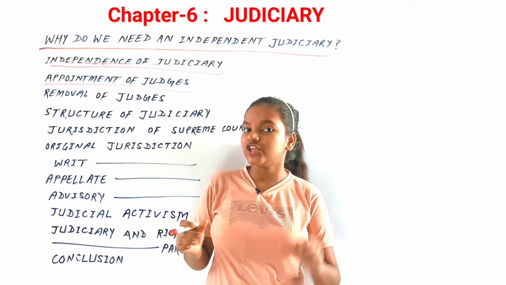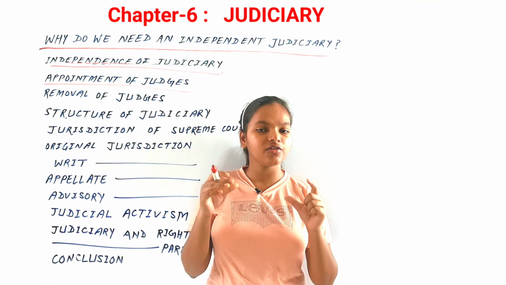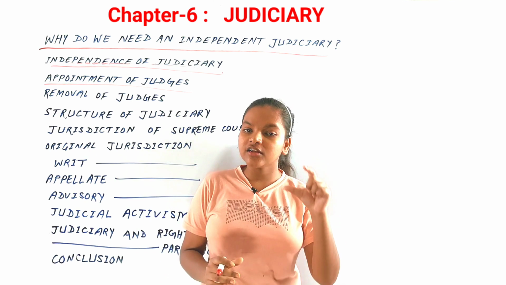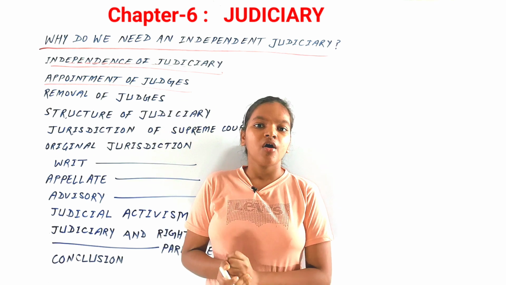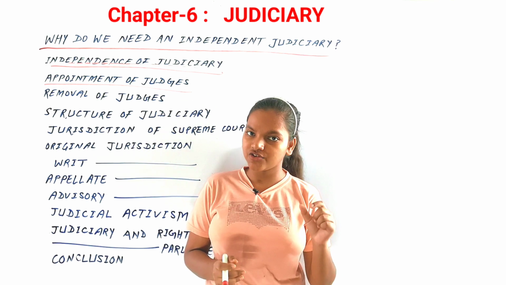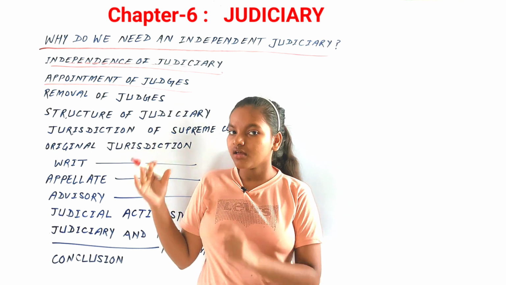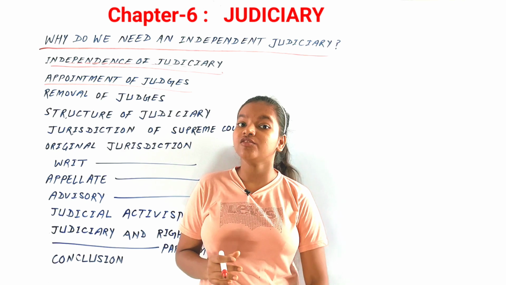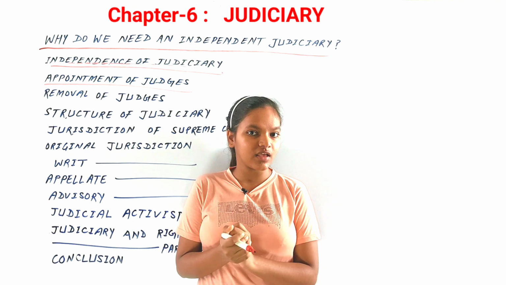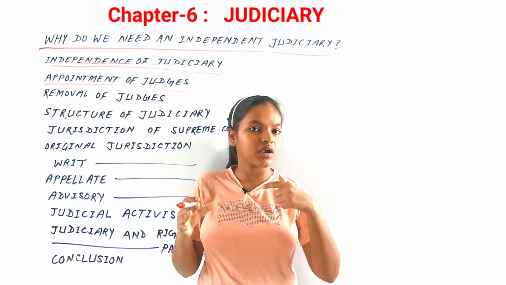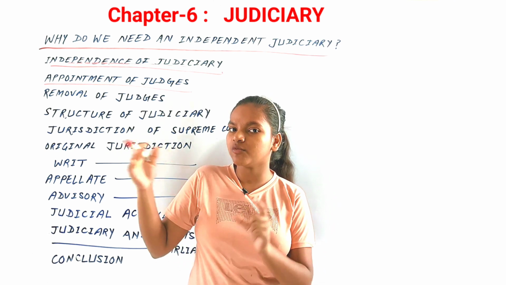Now, we all know that the Chief Justice of India is the highest judge of our country, and over the years a convention has been made that the senior most judge of the Supreme Court becomes the CJI of the country, although it has been broken twice in the history of India. For example, in 1973, Justice M.H. Beg became the CJI of our country, superseding Justice Khanna. So we can say that there have been two cases in which a judge has been appointed as CJI who was not the senior most judge of the Supreme Court.